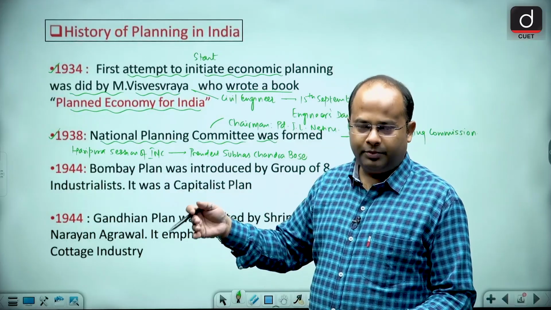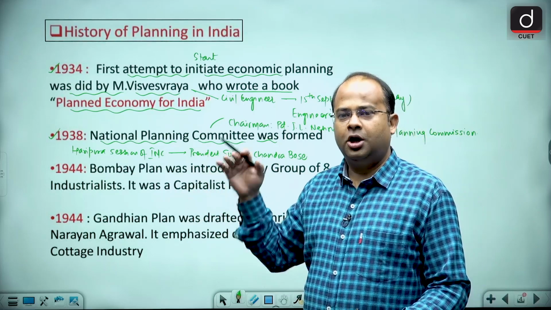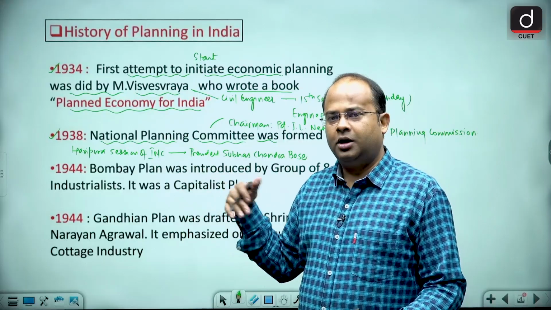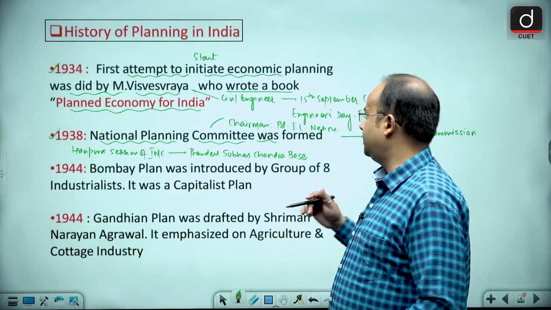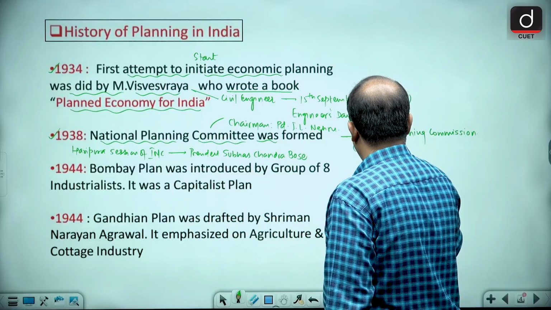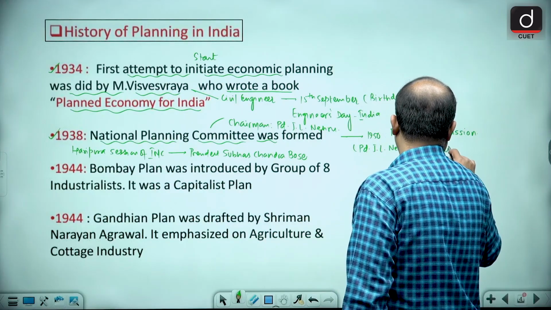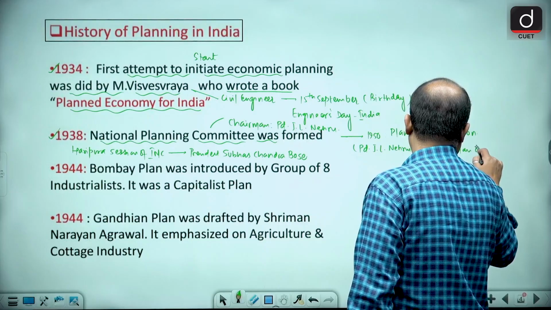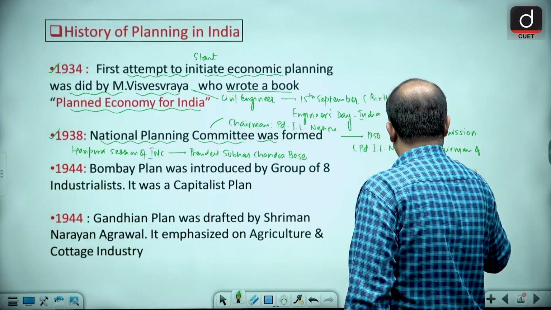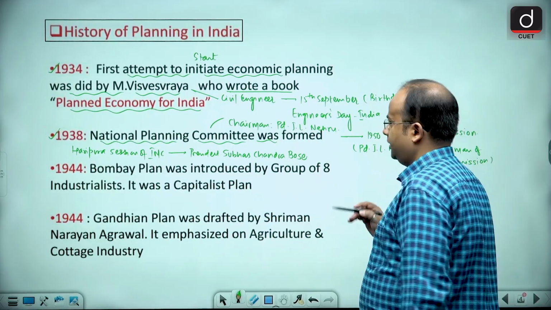The Planning Commission chairman was always the Prime Minister. Pandit Nehru became the first Prime Minister of India, so Pandit Jawaharlal Nehru became the first chairman of the Planning Commission.